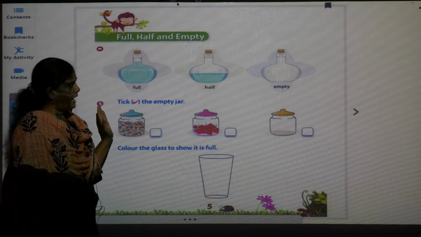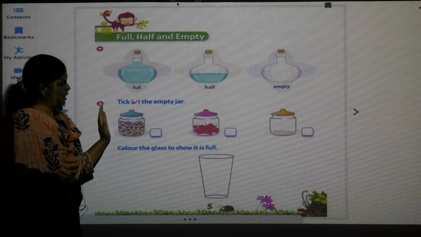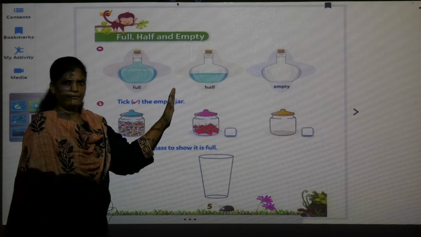First I will show you what the concept of full, half and empty is. Okay. So see, now I have here 3 glasses. Can you see here 3 glasses? Yes. These all are empty. In this nothing is there. But now we will see different types of this concept.